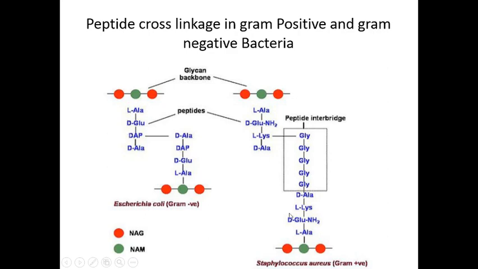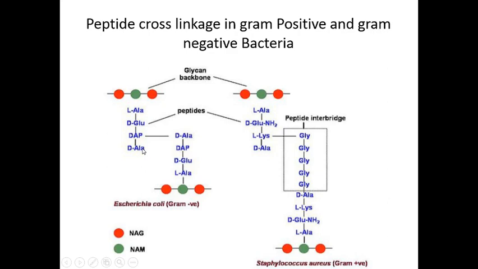So in gram-positive bacteria also the first amino acid is L-alanine, and in gram-negative also L-alanine is the first amino acid, and the second is D-glutamic acid in second position. Here also you can see the third one is diaminopimelic acid or lysine, okay, and the fourth position is again D-alanine.